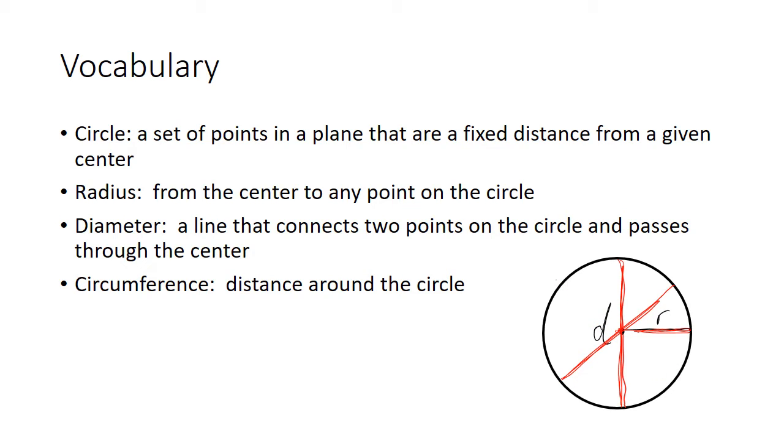Now, if you have a line, this isn't in this chapter, but it will be in geometry when you take it. Hopefully you've heard of it before. If you have a line that connects 2 points but doesn't cross through the center, that is not a diameter, that is called a chord. Now, every radius inside your circle, every line from the center to the outside, should be exactly the same. And every diameter, any line connecting 2 points going through the center, is going to be exactly the same length. Otherwise, it's not a circle.